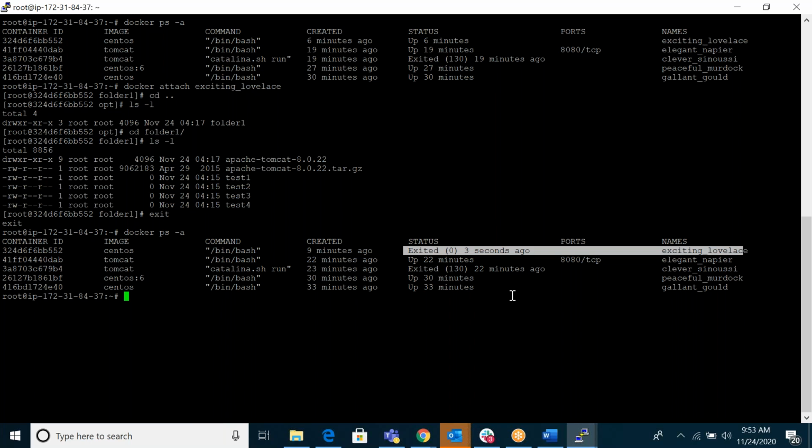In real time, Docker is mostly used only for lightweight runtime applications. You can't deploy very big, huge things. Are you using Docker in your current project? Yeah, we are using. I'll show you later. If you can show us one time, that would be great. I'll show you. Yeah, thank you.